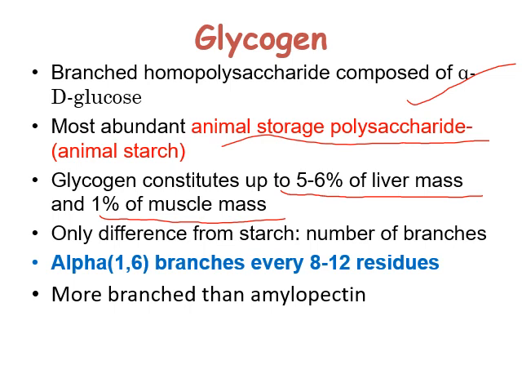Glycogen is more highly branched than starch. Alpha 1,6 branches occur at every 8 to 12 residues, whereas in starch we have seen that the branches were between 25 to 30 residues of monosaccharide units. So it is more branched than amylopectin.